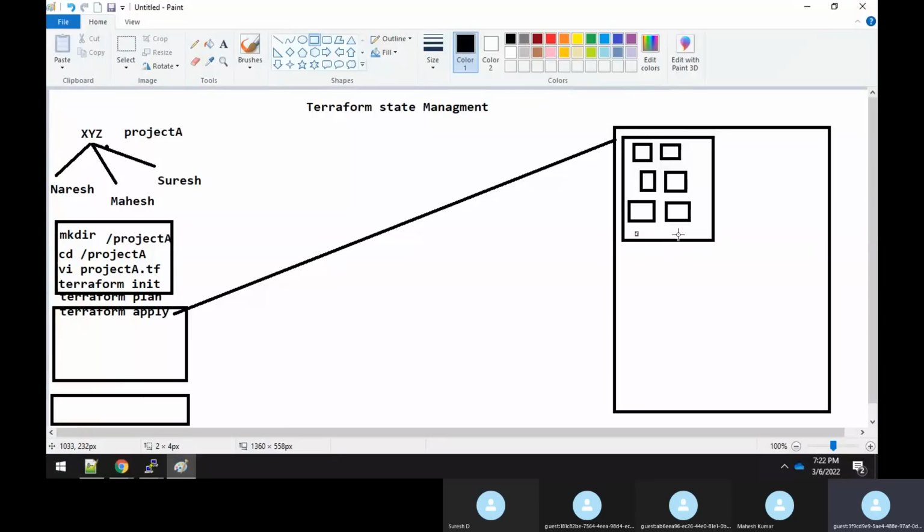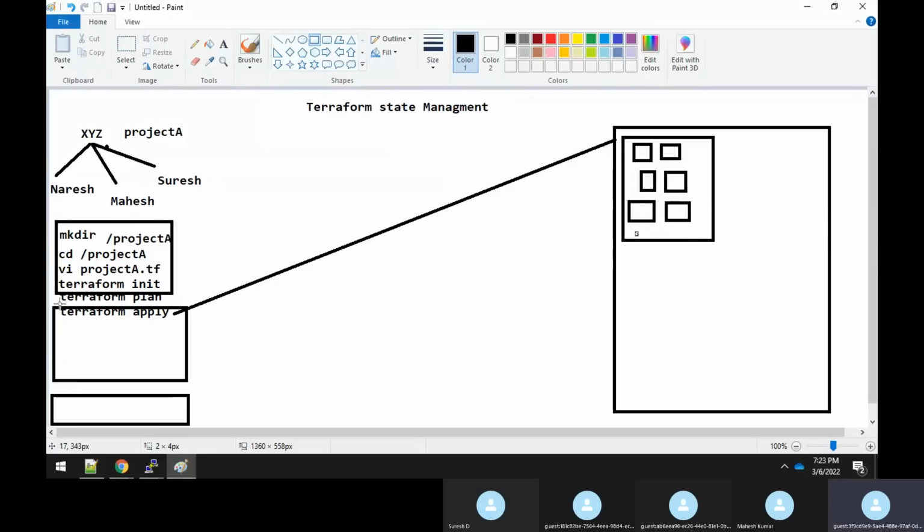But how exactly does it happen? Initially, whenever you are doing a Terraform apply, it will first check which directory you are under. So it understands that you are under the project A directory, and inside the project A directory you have this project A.tf file.